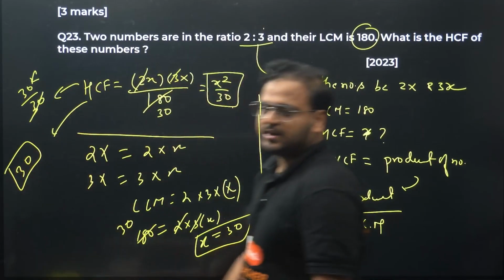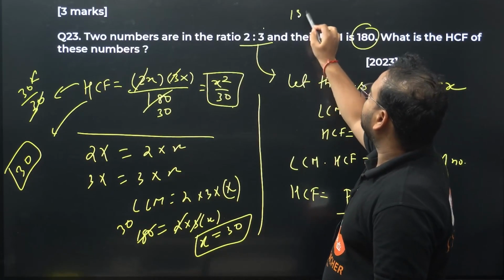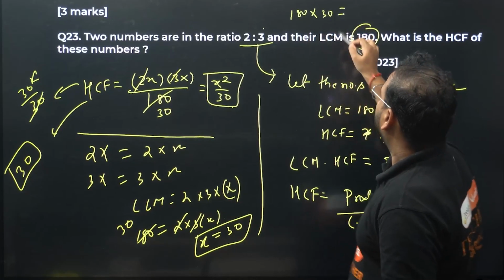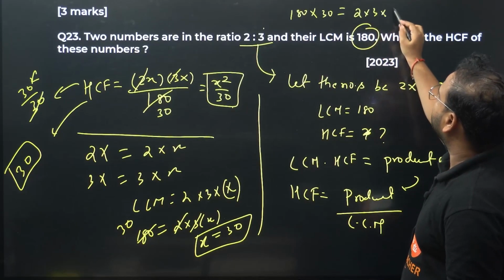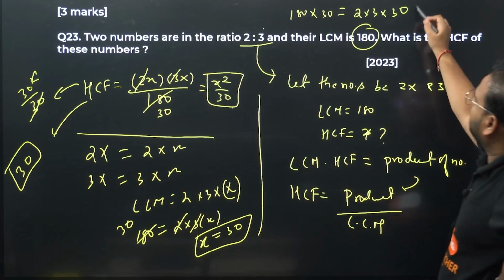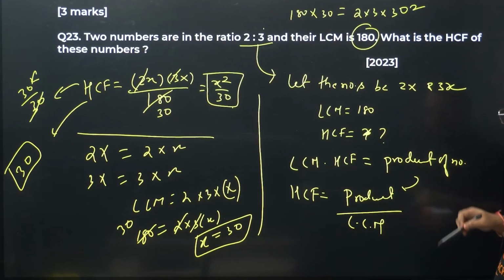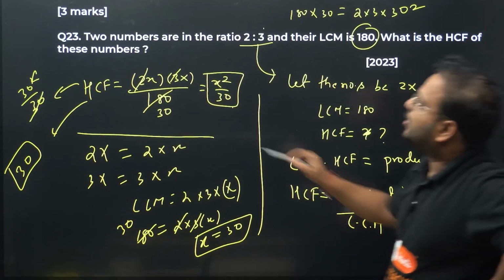If you want, you can cross check over here. Your LCM is 180, your HCF is 30. And what is the product of the numbers? 2 into 3 into x square.